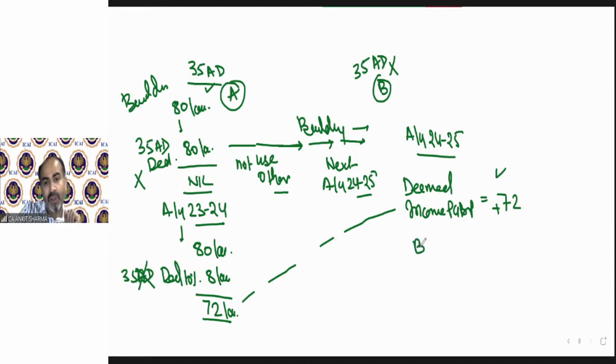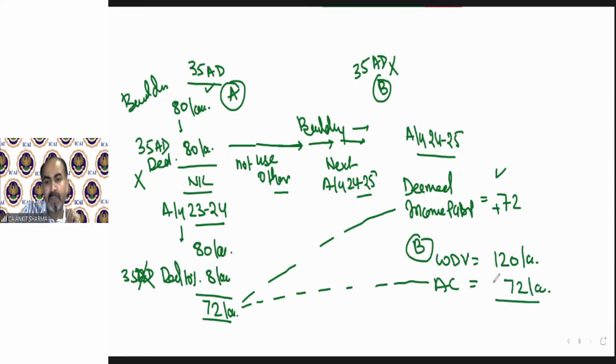And for unit B, WDV of block of asset, for example, 120 lakh. This value will now be the actual cost for the purpose of unit B block of asset. So now the block of asset value will be 192 lakh.